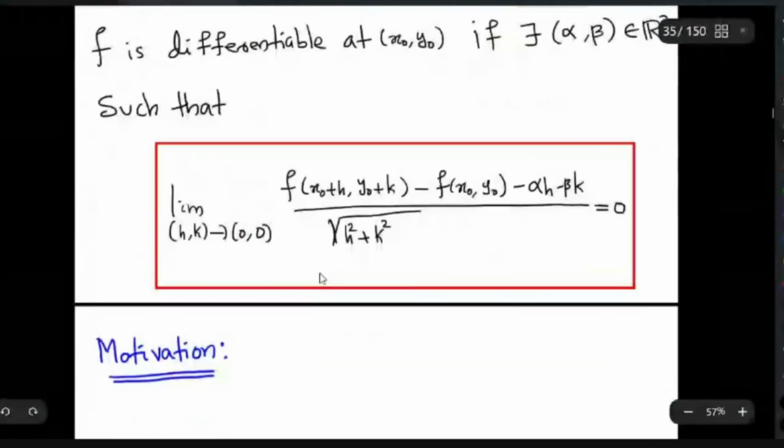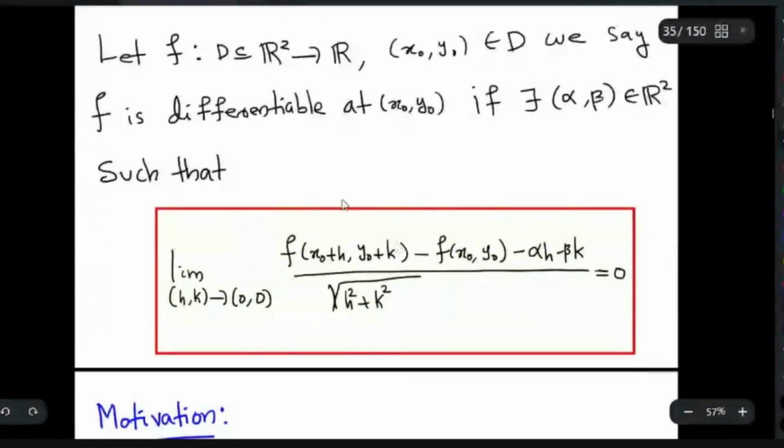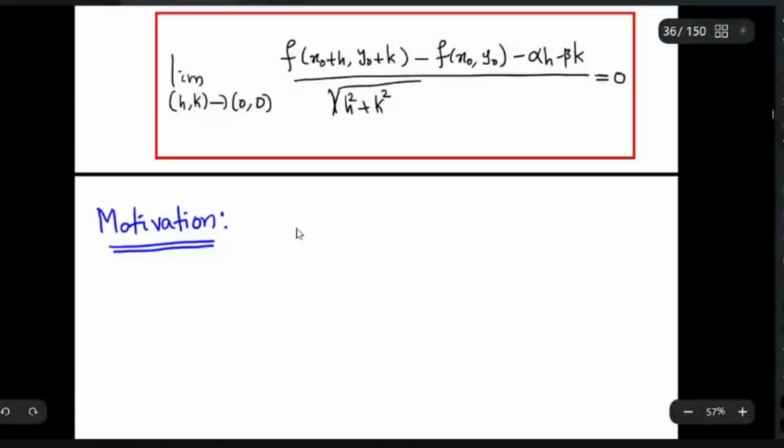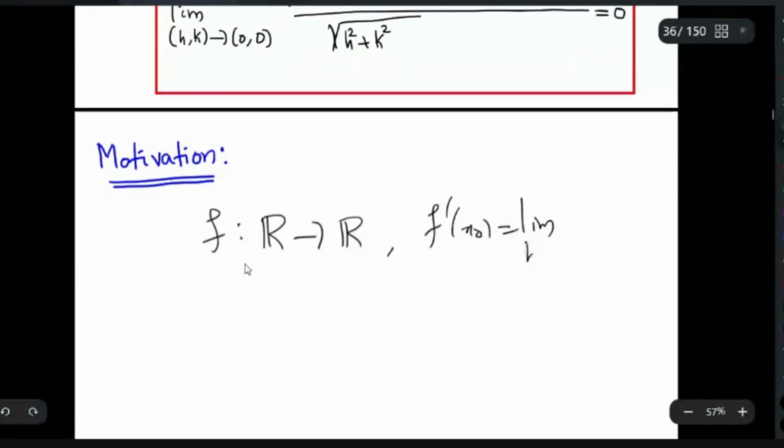Before going to details, I will just give a motivation for the definition. So we will begin with the single variable case. I just want to give you a motivation for why this definition came. Let us look at the function f from R to R, a single variable case, and all of you know the definition of f dash of x0, where x0 is some point in R. This is the limit as h tends to 0 of f of x0 plus h minus f of x0 by h. This is the definition of f dash of x0.